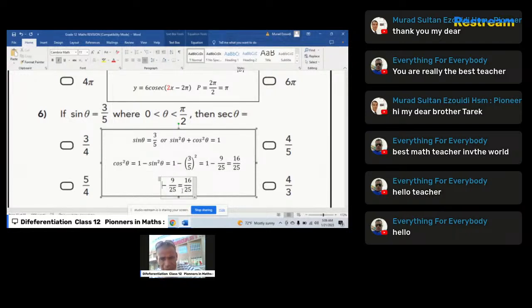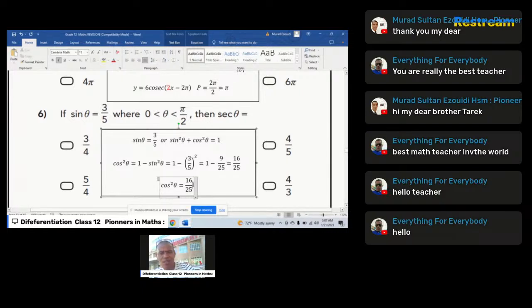Okay, I'll just write now cosine square. Cosine square is equal in fact to 16 over 25. Therefore, learners, we have two values.